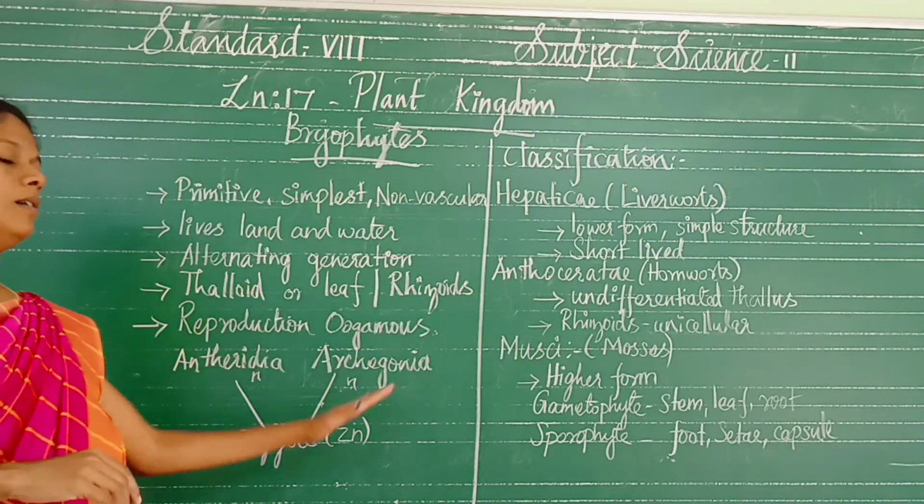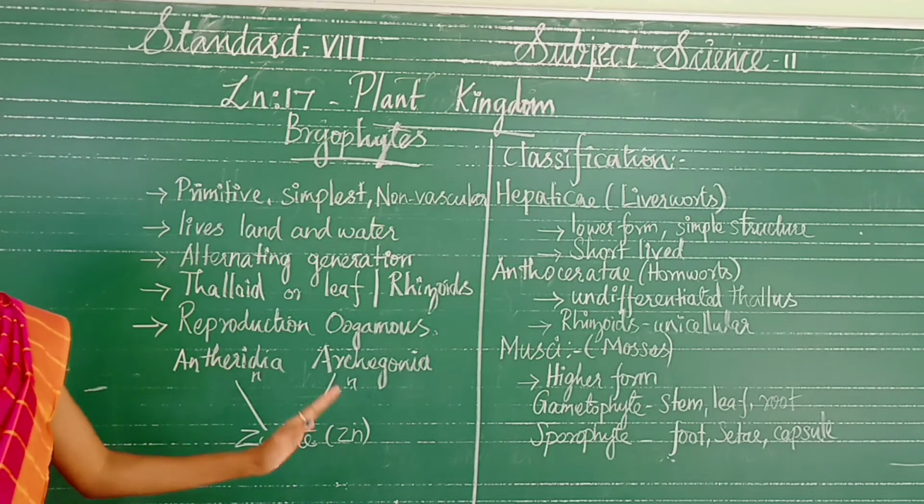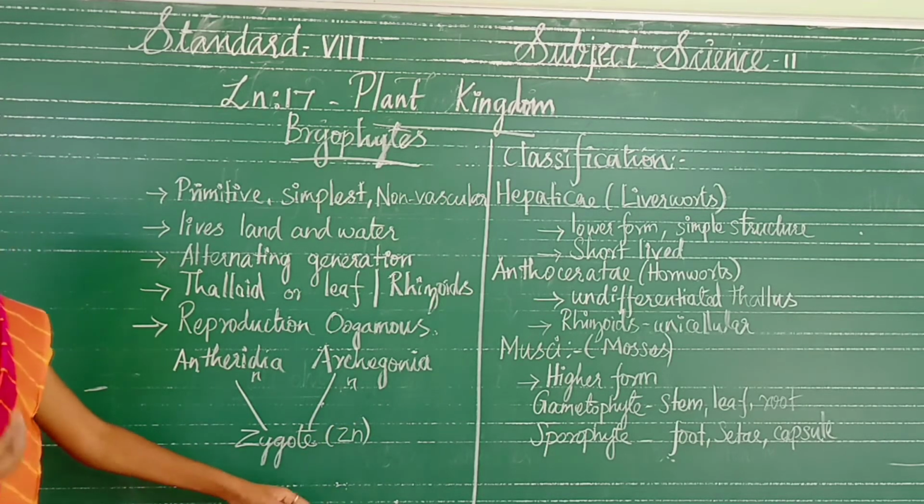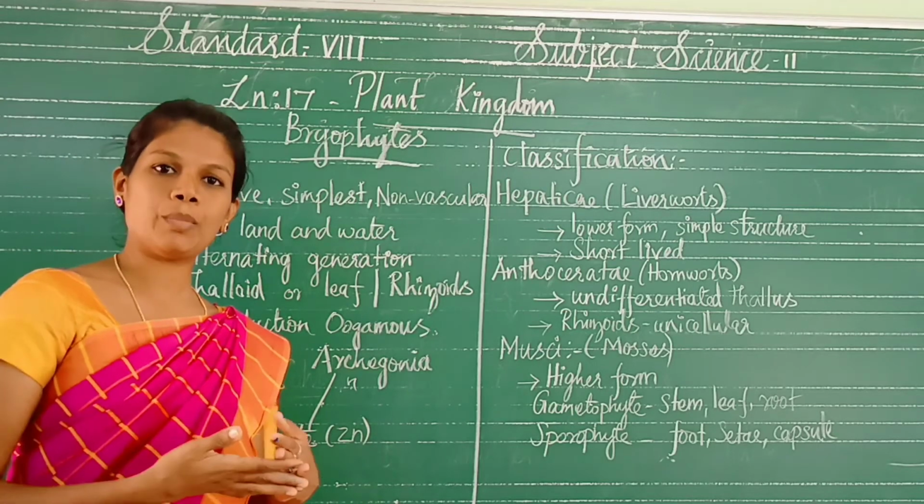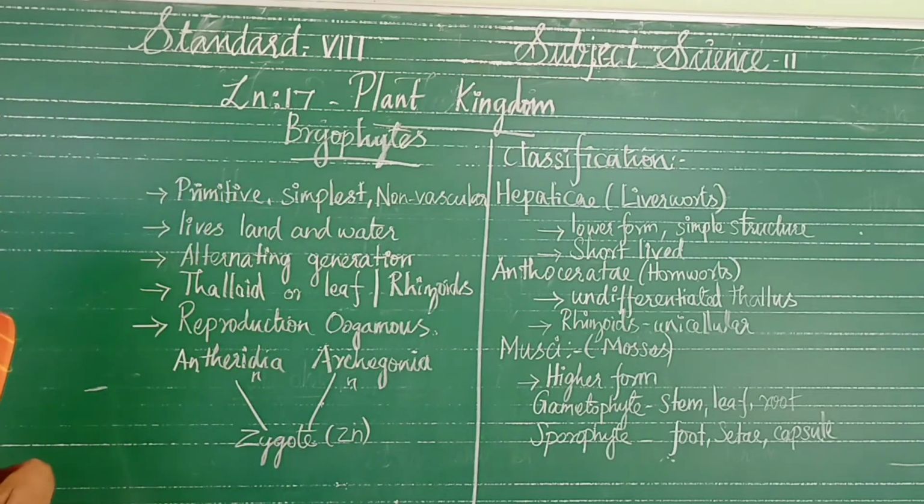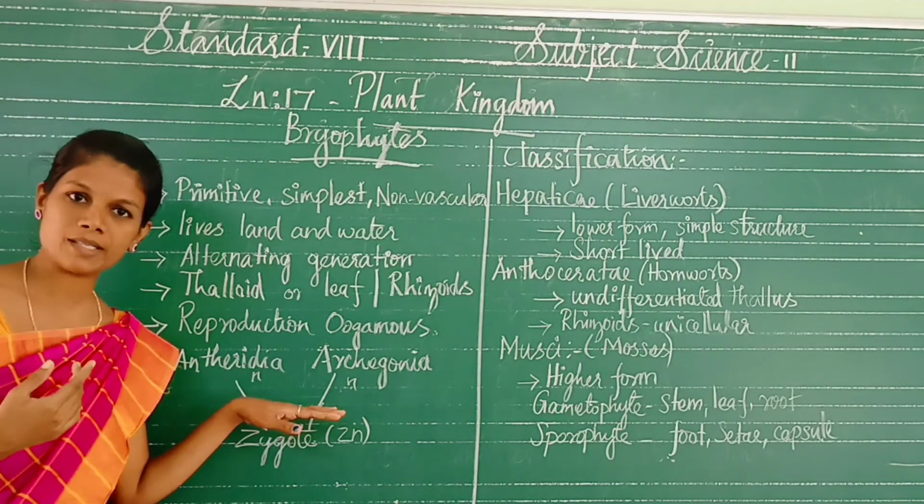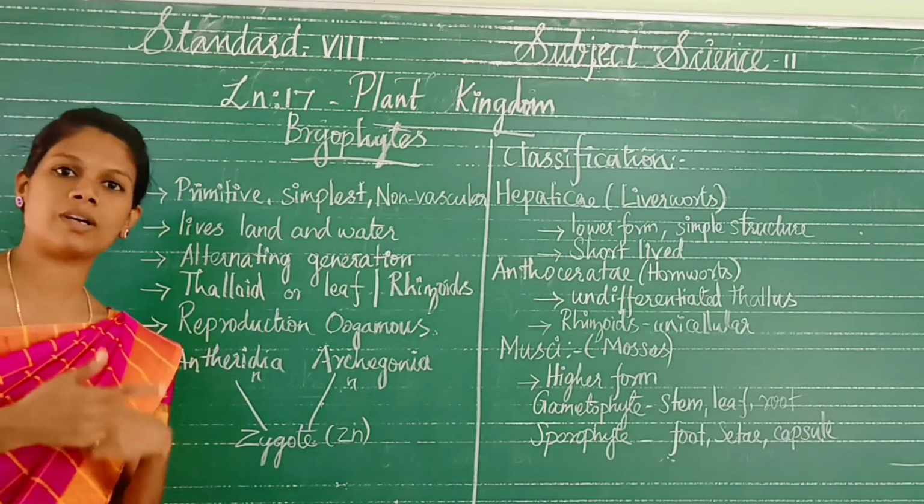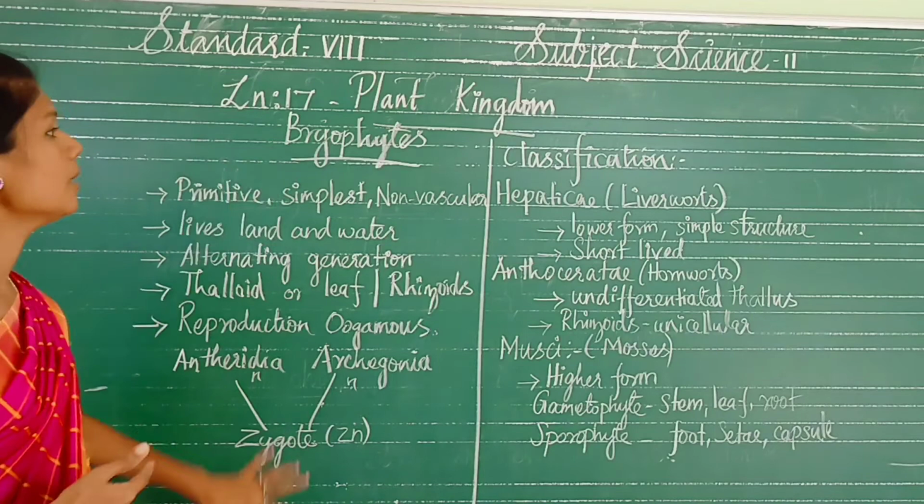And then what will happen? The fusion will happen and it produces the zygote. This zygote grows into an embryo and produces the sporophyte. So gametophytes produce the gametes, they fuse together and form the sporophyte. This is what is called alternation of generations. So this is the bryophytes.